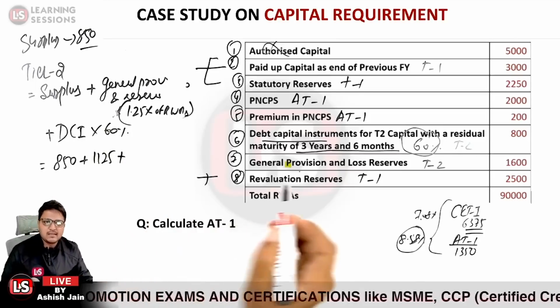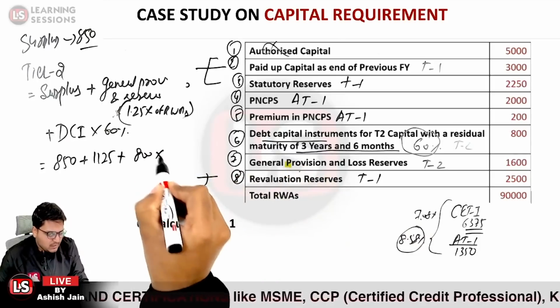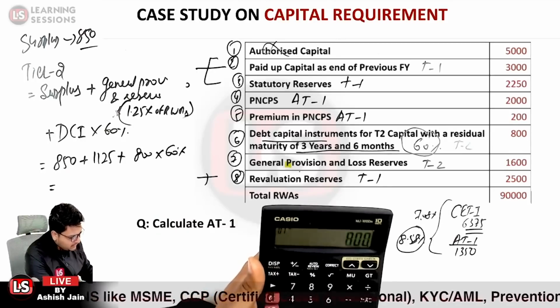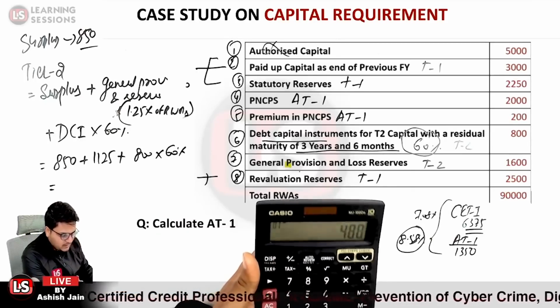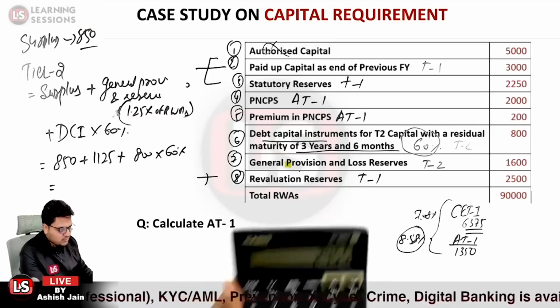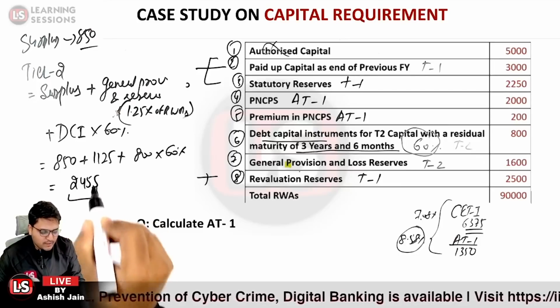Plus DCI at 60%: the DCI value is given as 800 multiplied by 60%, which is 480. Plus 1125 plus 850, that is equal to 2455.